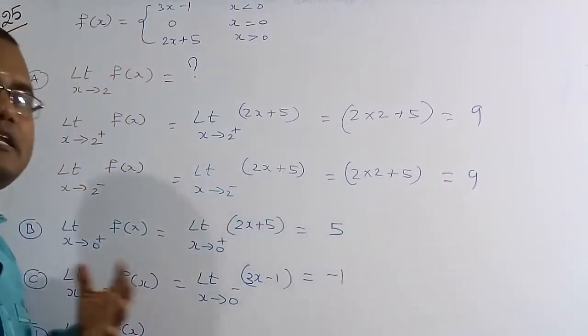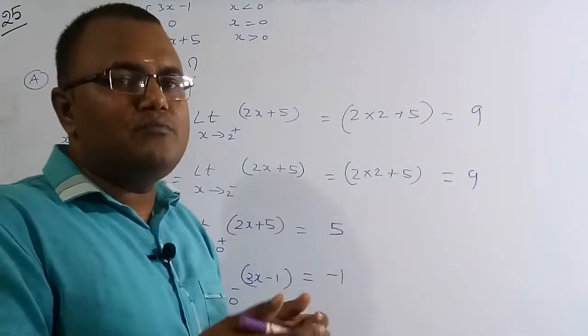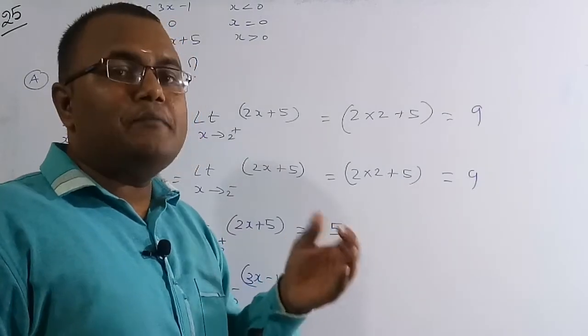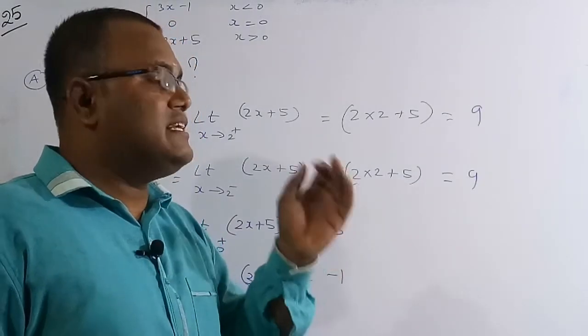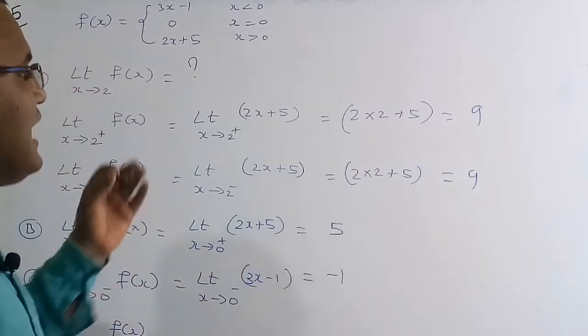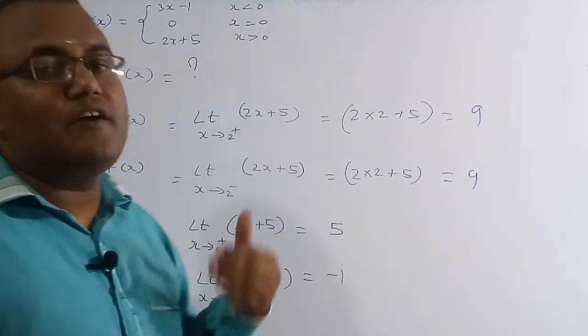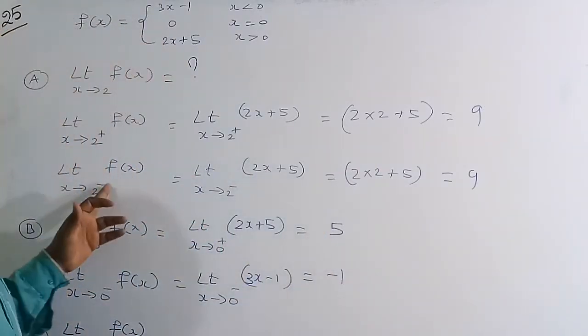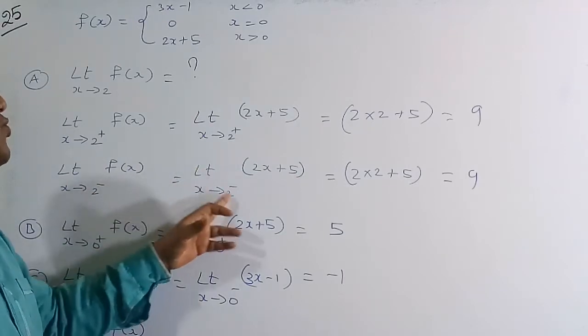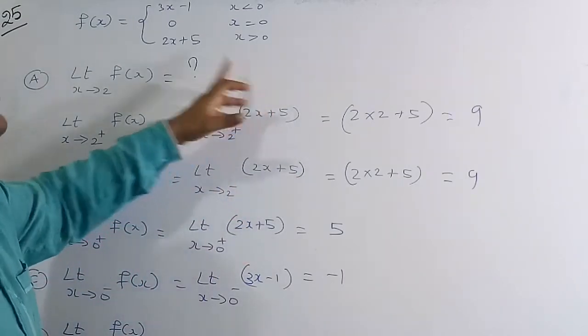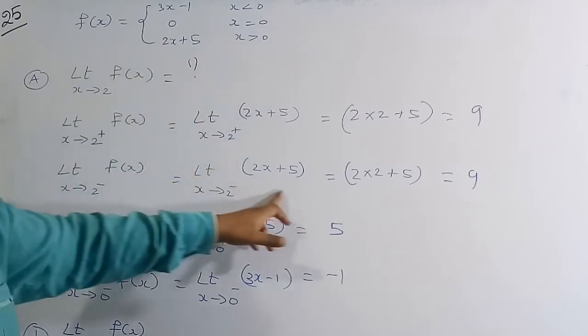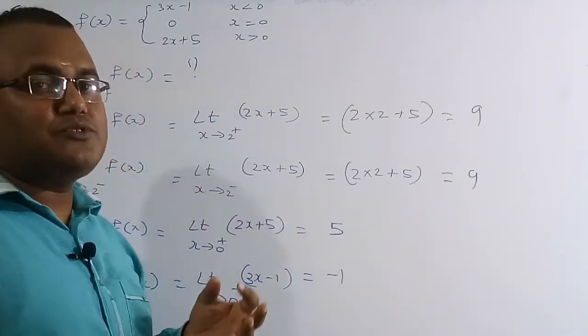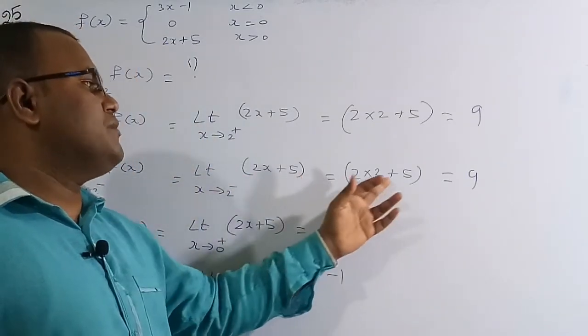Similarly, we have to check the left hand limit, just before 2, like 1.99999, which is nearly 2. We have to check the value of the function in that region. Limit x tends to 2 minus f of x: here x is again greater than 0, so the function is 2x plus 5. In place of x we substitute 2, so 2 into 2 plus 5 is again 9.